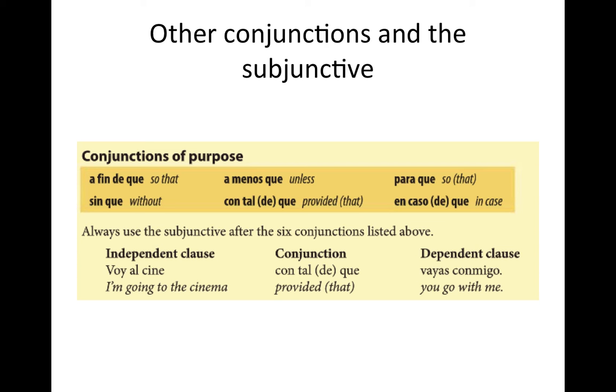So with these words, a fin de que, a menos que, para que, sin que, con tal de que, en caso de que, you will use the subjunctive because there's a meaning of purpose, but also there's some sort of condition that needs to be met. I'm gonna do this so that this happens. You know, that's purpose, right? I'm gonna do this unless this happens. That's some sort of condition, right? And then para que is also another way of saying so that.